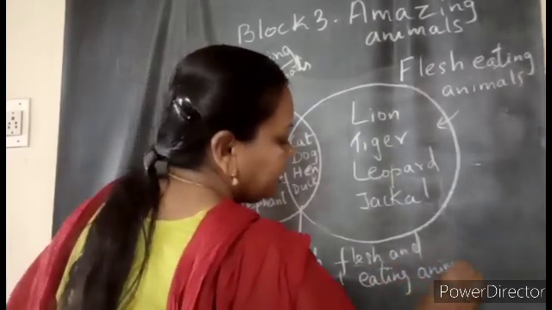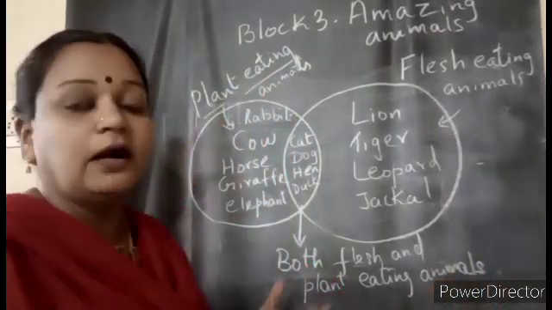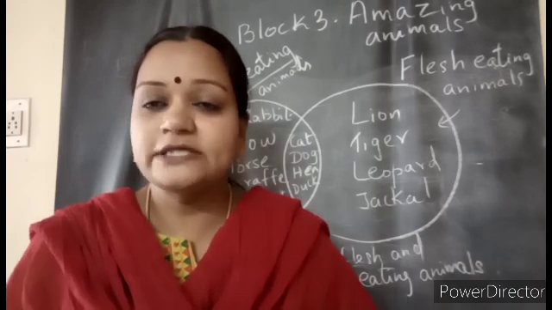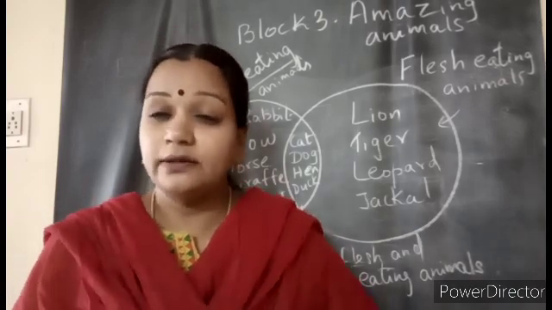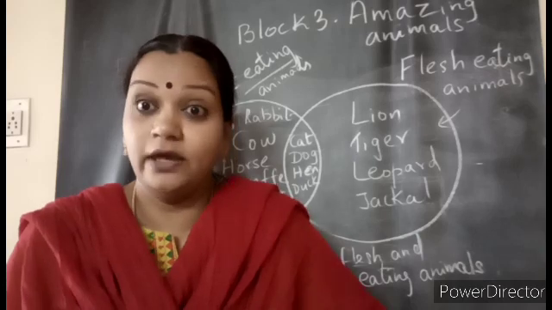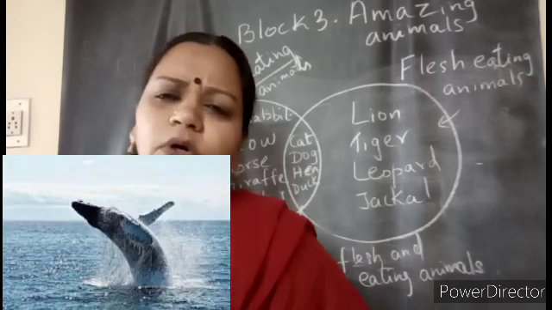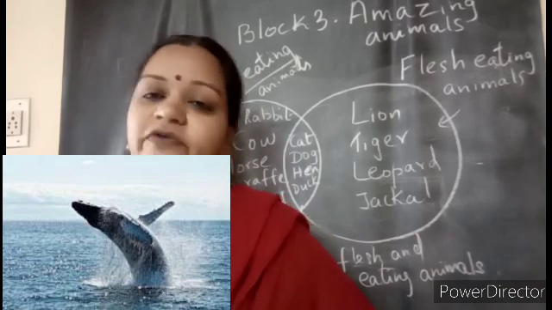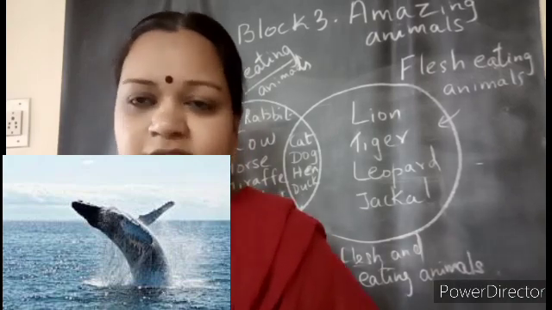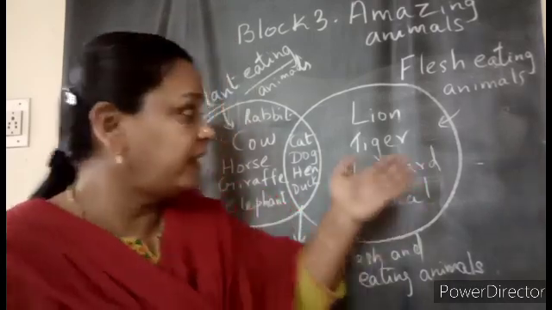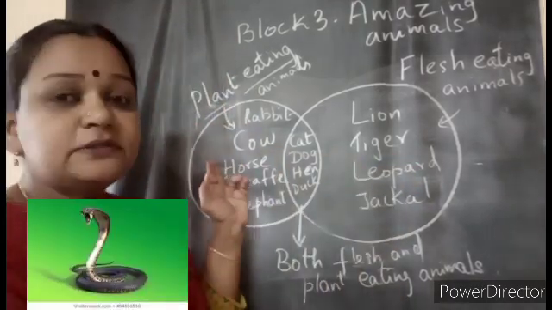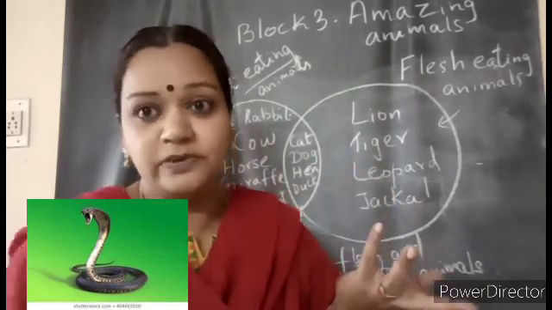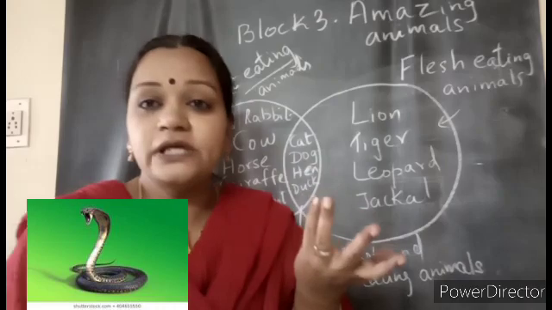So like this, there are so many different things we can learn about the eating habits of animals. For example, animals living in the ocean and sea, like whales. What do they eat? Have you ever seen what they are eating? Yes, they will eat the small fishes in the water. And have you seen snakes, children? In which group can I keep the snake? Will snakes eat plant or flesh? Yes, they will eat other animals.